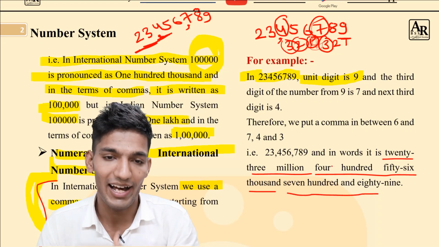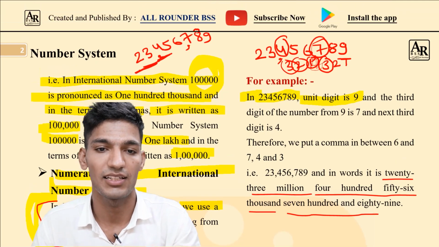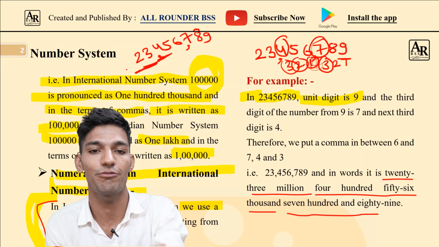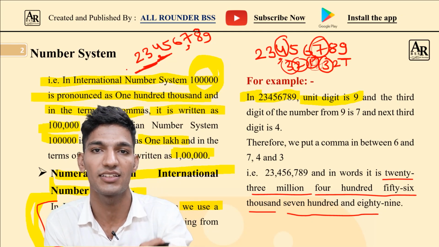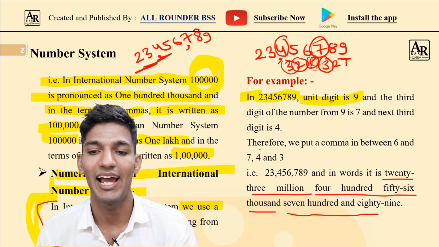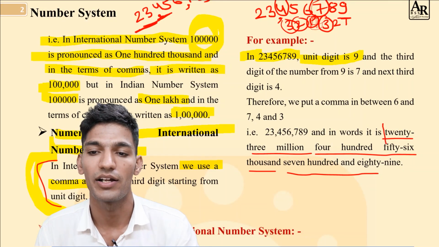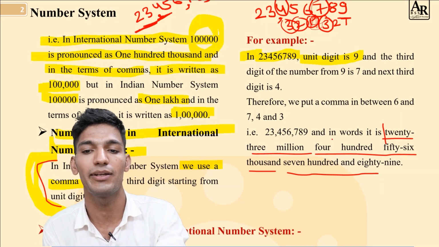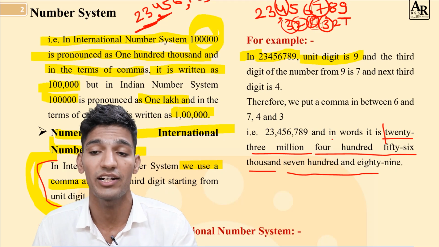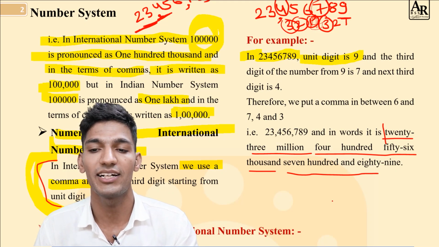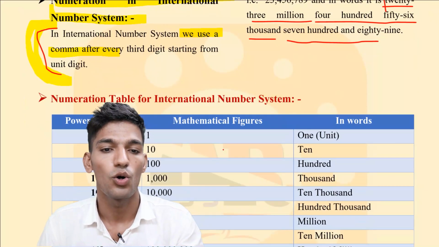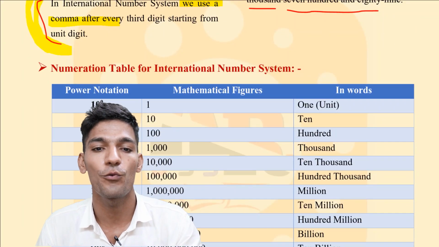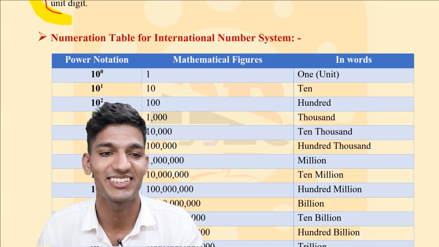So if you are asked in the examination the number 23,456,789 in terms of the international number system, you will have to choose this word. The word says 23,456,789.